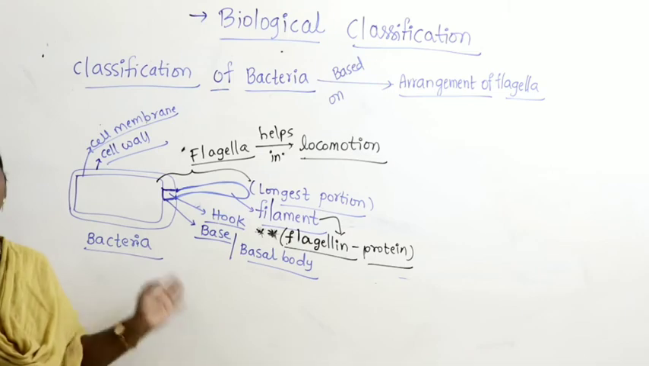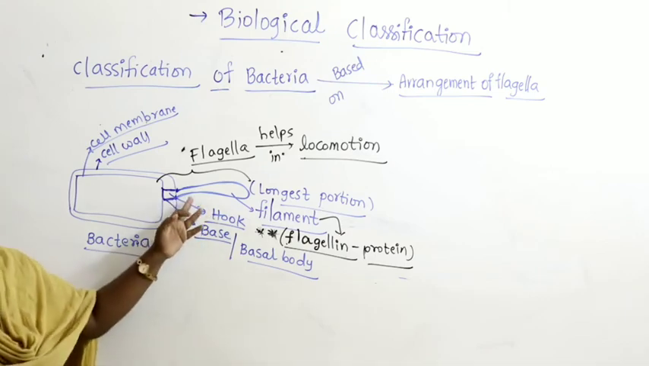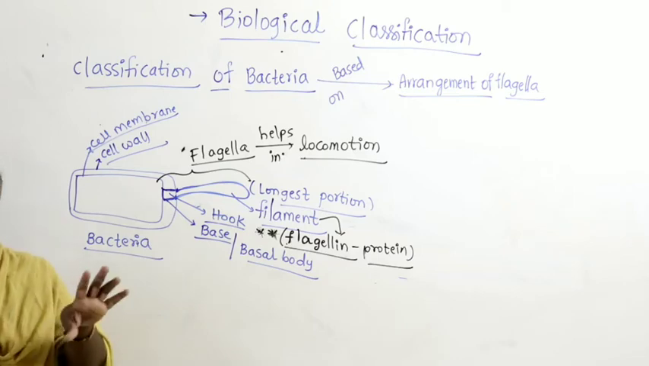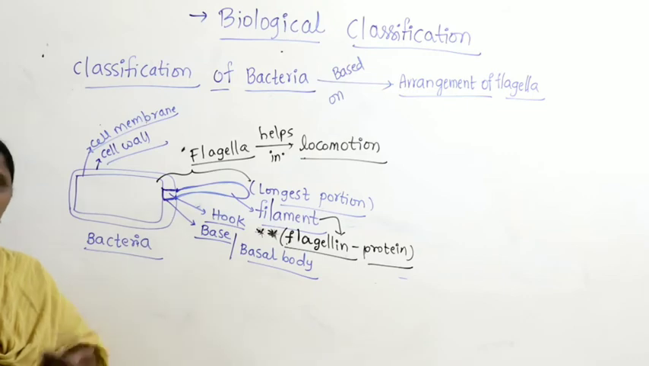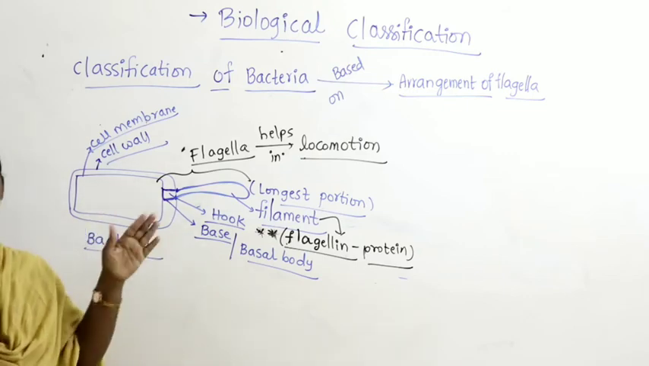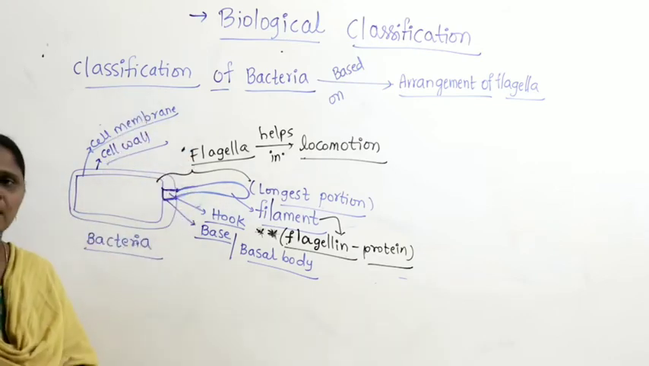Based on the arrangement of flagella. Now look at the arrangement here. We have drawn only one flagella. For some bacteria we find many flagella, and for some bacteria a tuft of flagella occurs at one corner. For some other bacteria we find flagella all over the surface. So based on the arrangement we classify the bacteria into different categories.